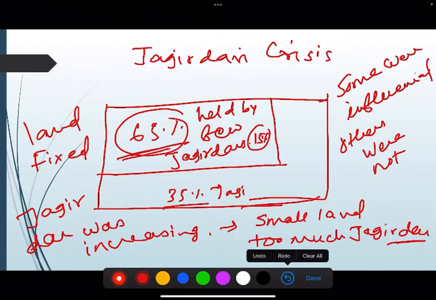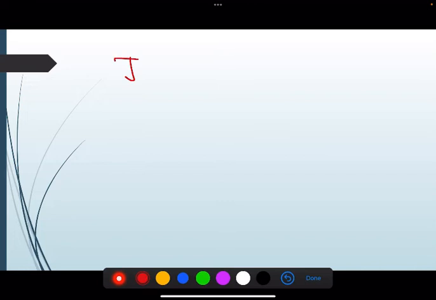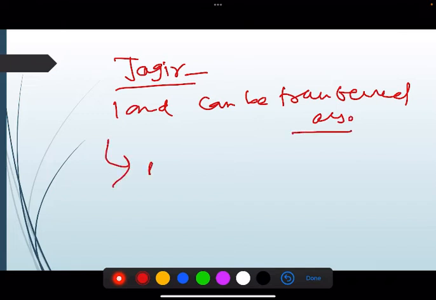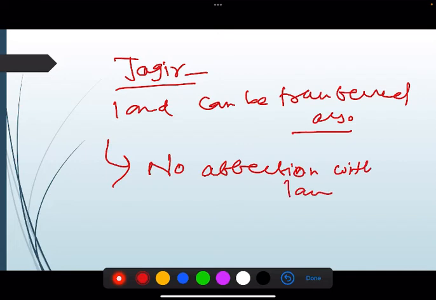Another situation was that a Jagir, this land, can be transferred also. So Jagirdars had no affection for the land.